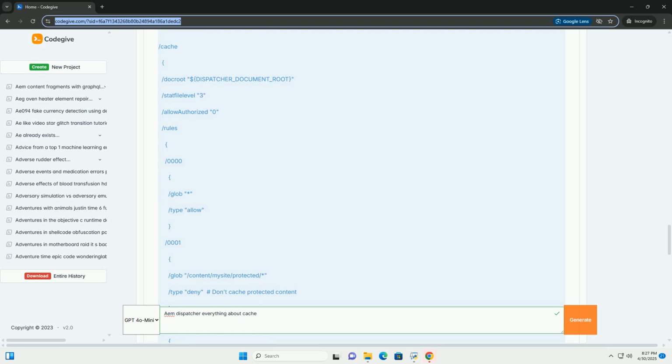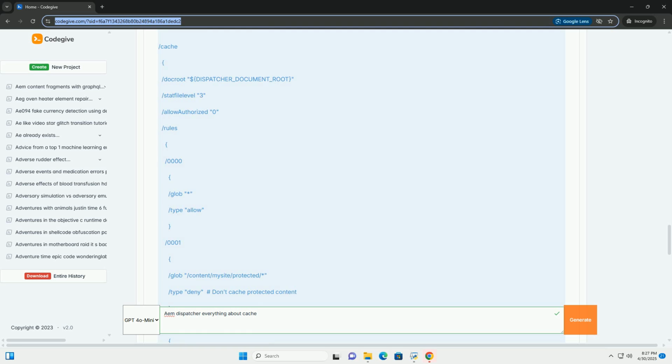2. File name hashing: include a hash of the asset's content in the file name. For example, the E3B0C4 part is a hash of the CSS file's content. If the content changes, the hash will change, and the browser will download the new version. AEM client libs does this automatically.